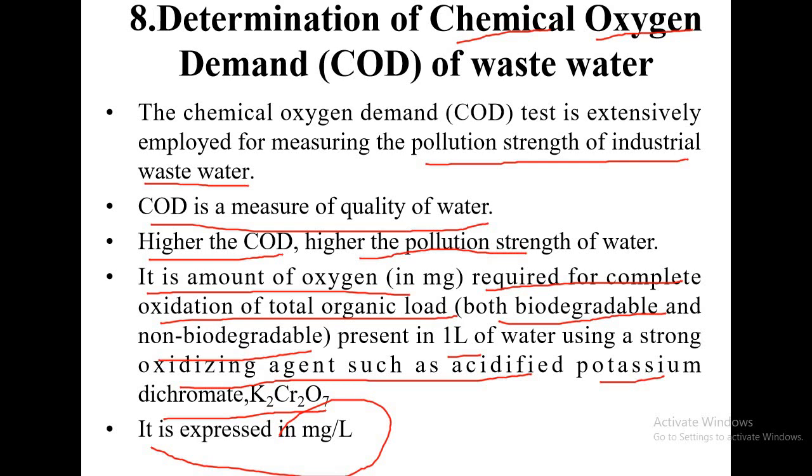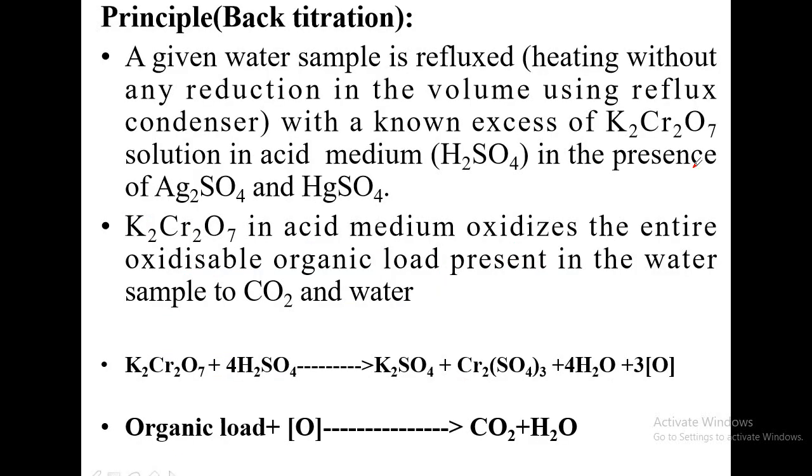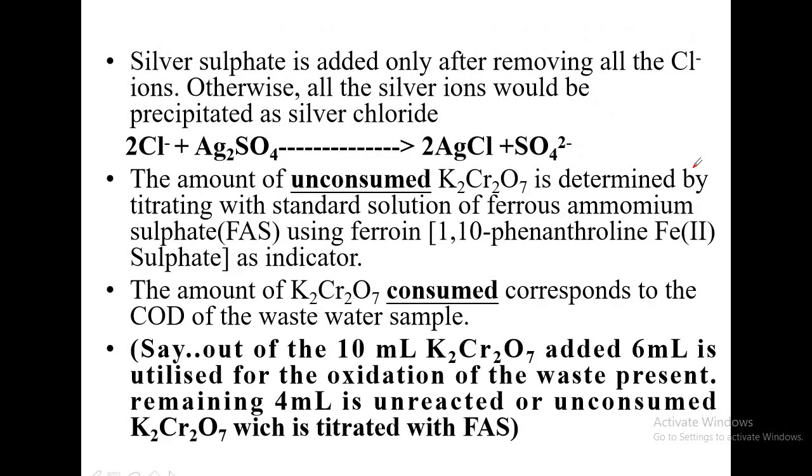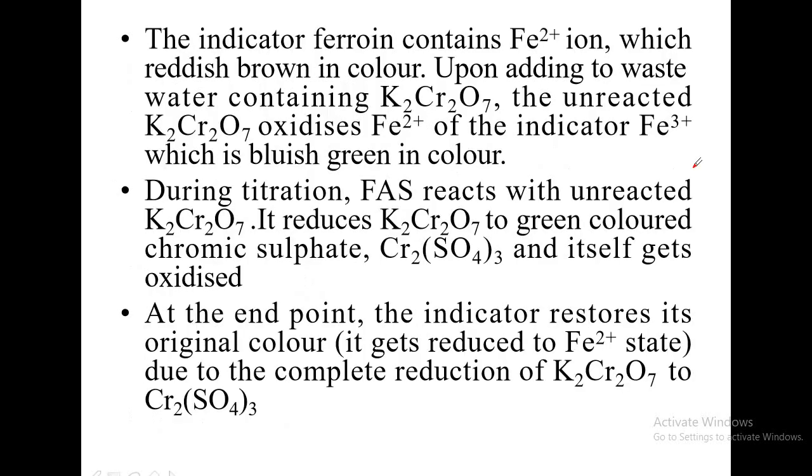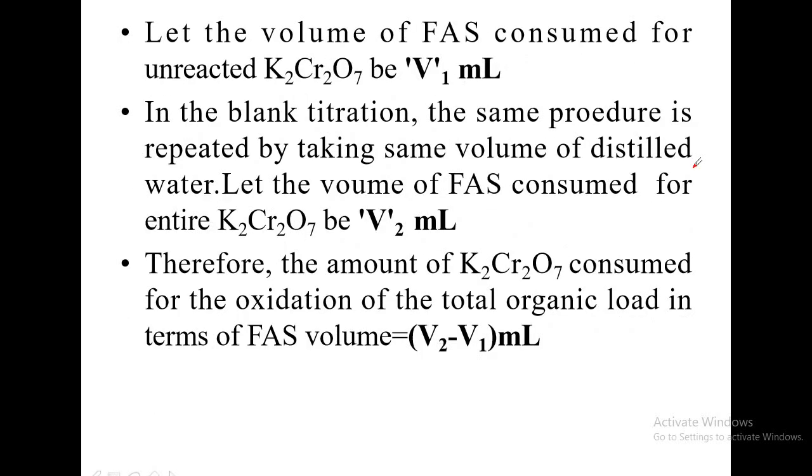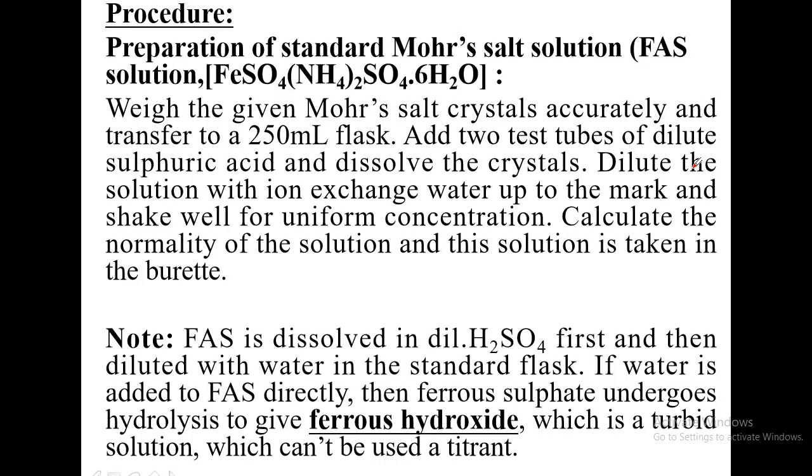Moving on. In order to understand the principle of this experiment, which involves a large number of chemicals, let us first know the procedure of this experiment. Having understood how to do the procedure, we will get familiarized with all the chemicals used in the experiment. Once we are familiar with the chemicals, it becomes easy to understand why those chemicals are to be added. So I would like to explain the procedure first. Later we will go to the principle part.